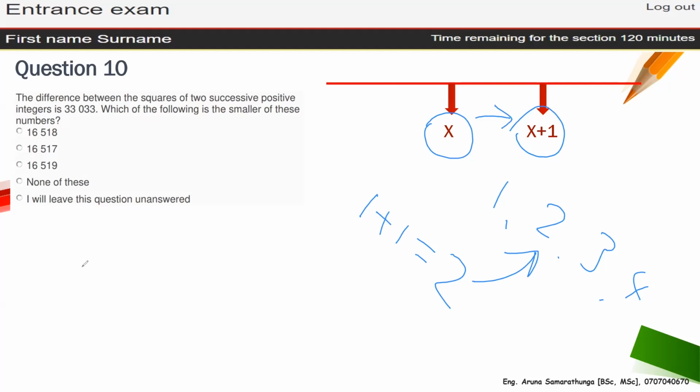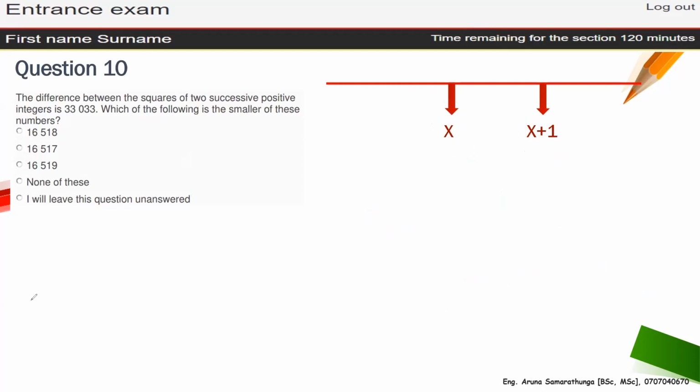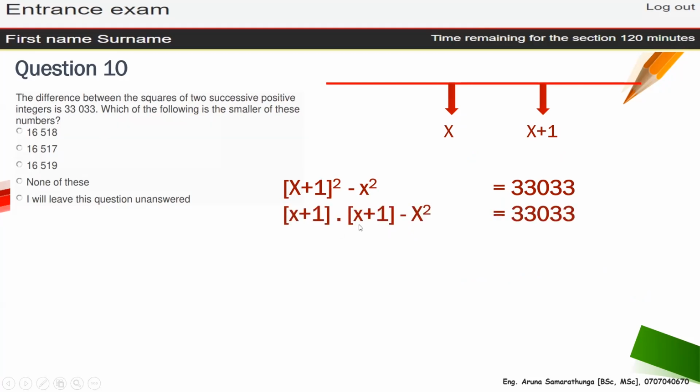Then we're going to take this answer. What does the question say? The difference between squares of two successive positive integers. Difference means the minus. So the difference between this one is equal to this much. Now we are going to solve this equation here. So how to solve this one? We have to multiply like that.